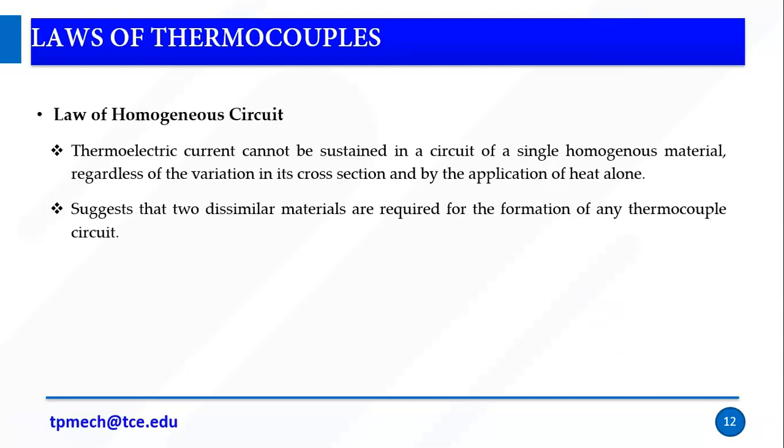So laws of thermocouple. The first law is the law of homogeneous circuit. Homogeneous means it is a uniform mixture. Hetero means it is of a different nature. So homogeneous circuit: thermoelectric current cannot be sustained in a circuit of a single homogeneous material. So for example, if I am using copper.